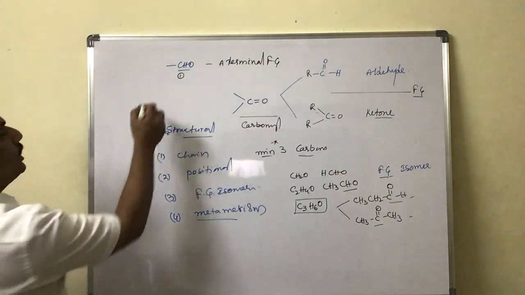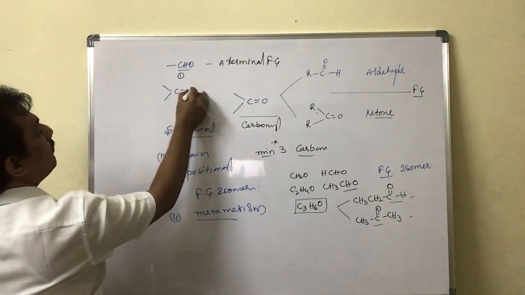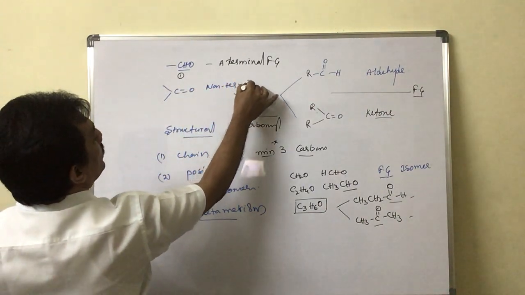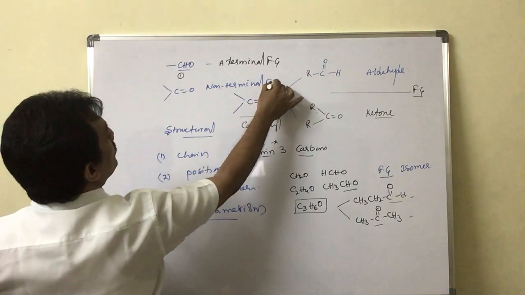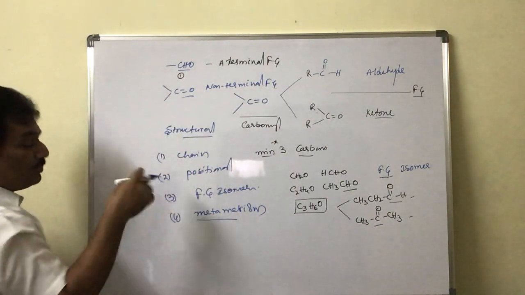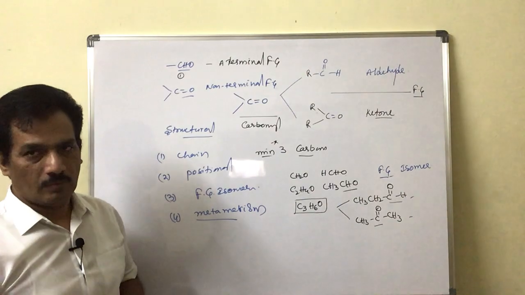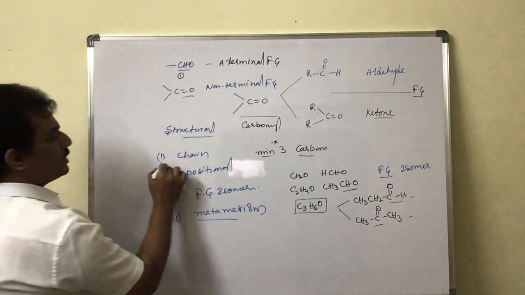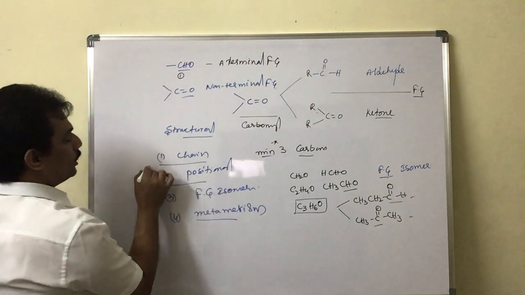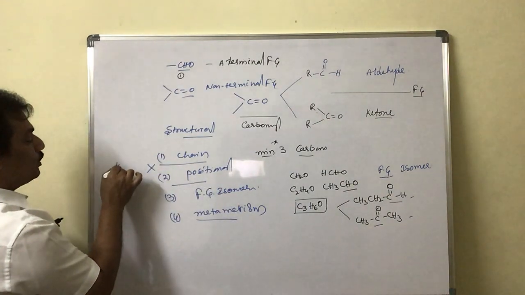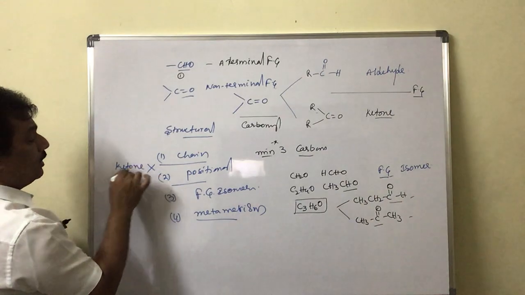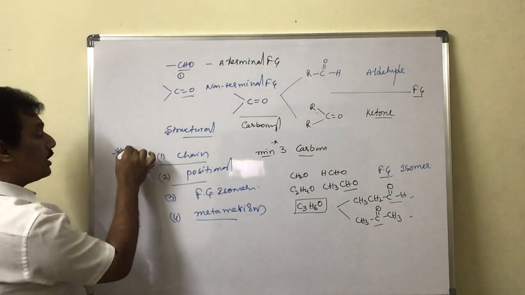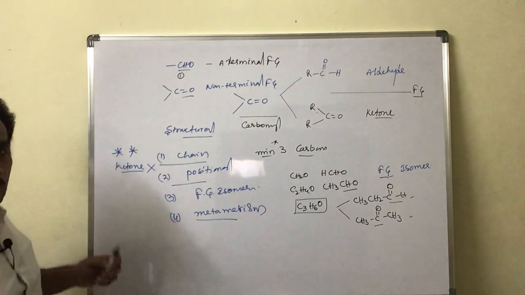Whereas the keto group is always a non-terminal functional group, and hence it is never present at position 1. And one very important thing: chain isomerism and positional isomerism, these two are not possible in the aldehyde form, but there is a catch. This is a very important point where even learned people get confused.